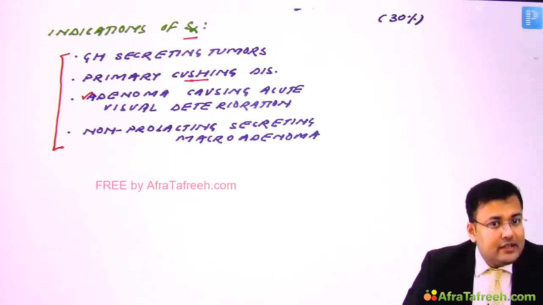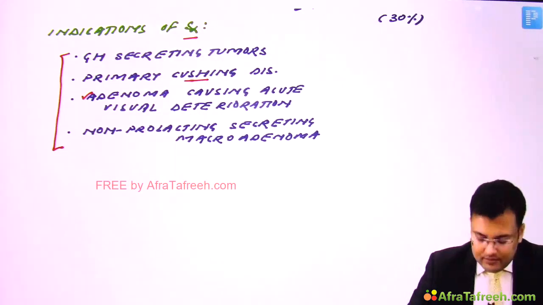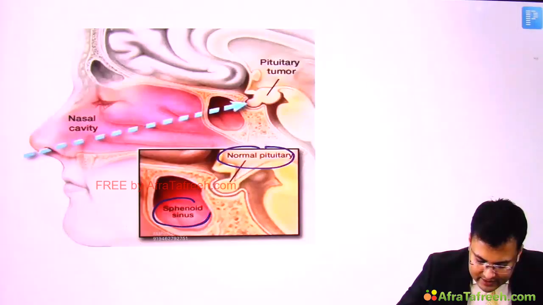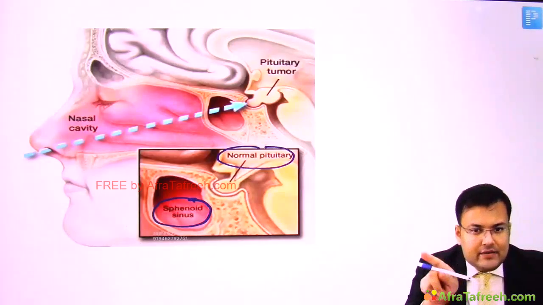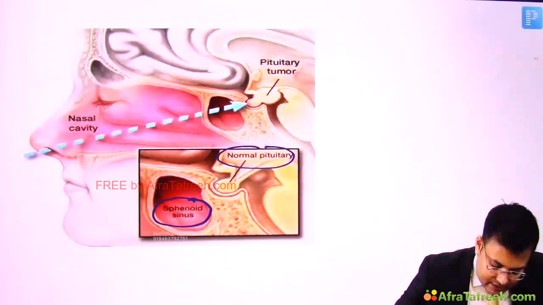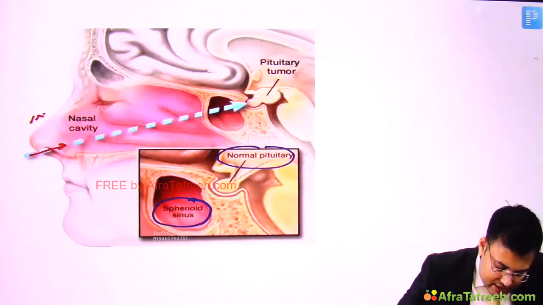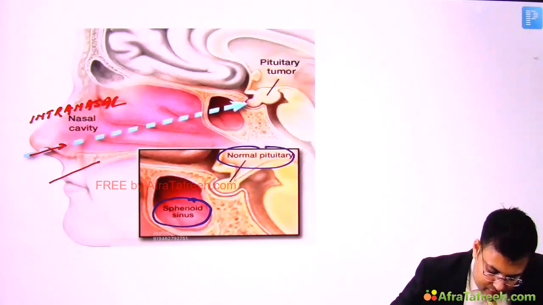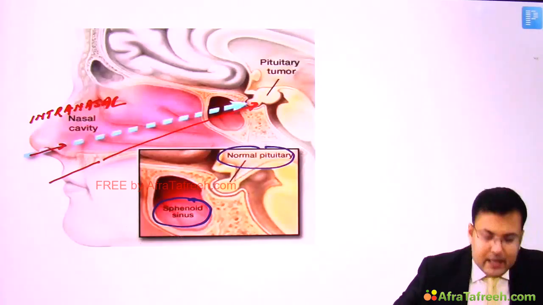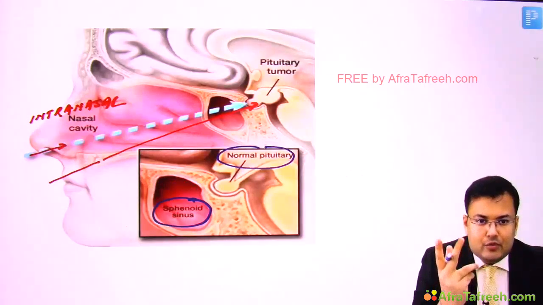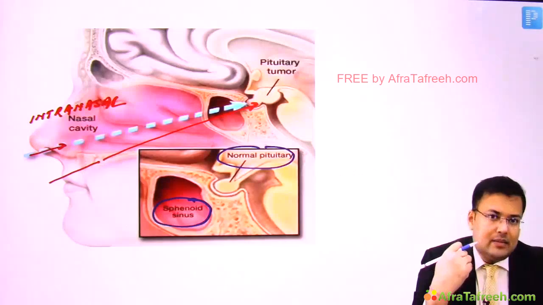Now what kind of surgery is preferred? What is the route? Have a look. Now see here, this is the pituitary, and what is the name of this sinus? This is the sphenoid sinus. So via the sphenoid sinus I am going to excise the pituitary. Now see the route. If I'm using this nasal cavity, this is known as intranasal. And if I'm using this approach, this is known as sublabial. So this is transsphenoidal excision of the tumor, and two approaches are intranasal and sublabial.